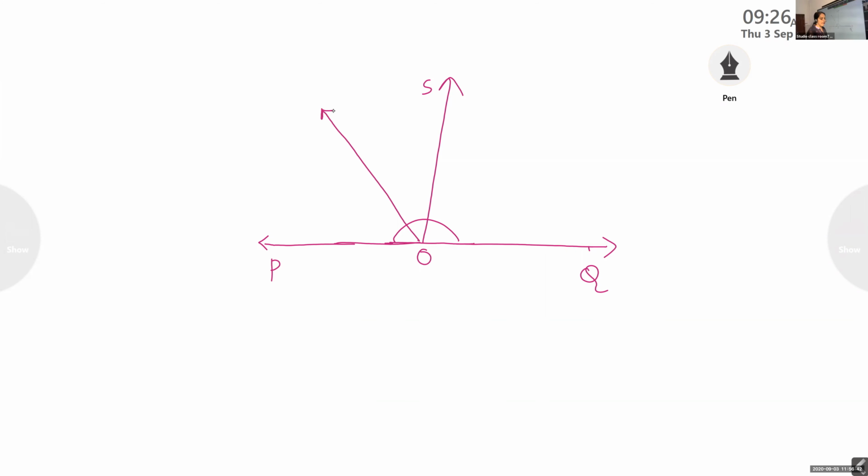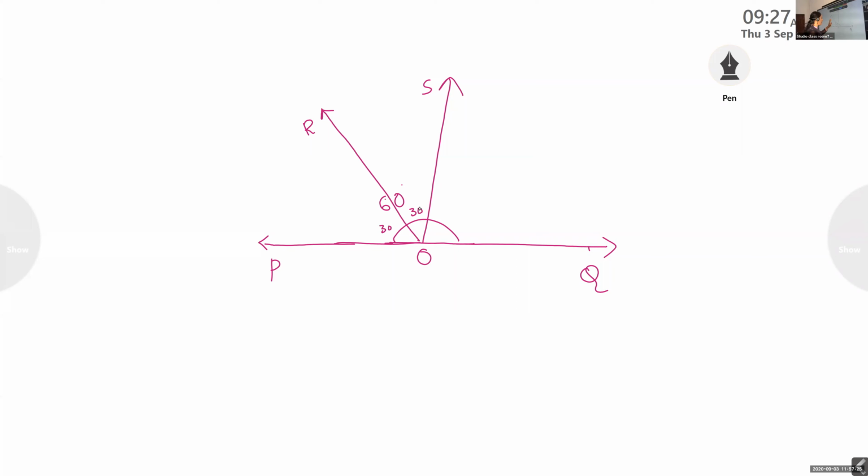Angle POS, there is a ray and the name of the ray is OR. Now, let me ask you, do you know what is an angle bisector? Angle bisector means a line or a ray which divides the angle into two equal halves. Suppose it is 60 degree. What is the measure of it? 30 degree. This is the meaning of angle bisector.